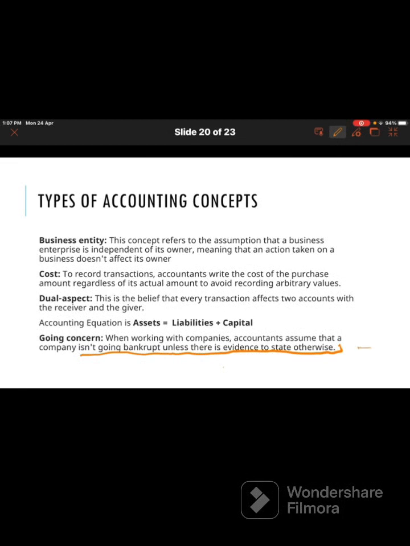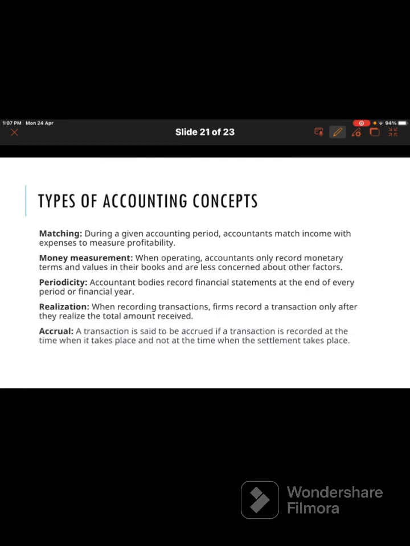Next is the matching concept. During a given accounting period, accountants match income and expenses to measure profitability. If income is more than expense, it is profit, and when income is less than expenses, this condition is called loss.